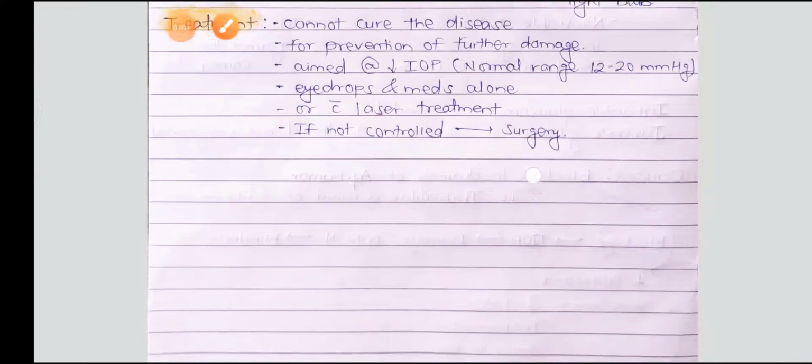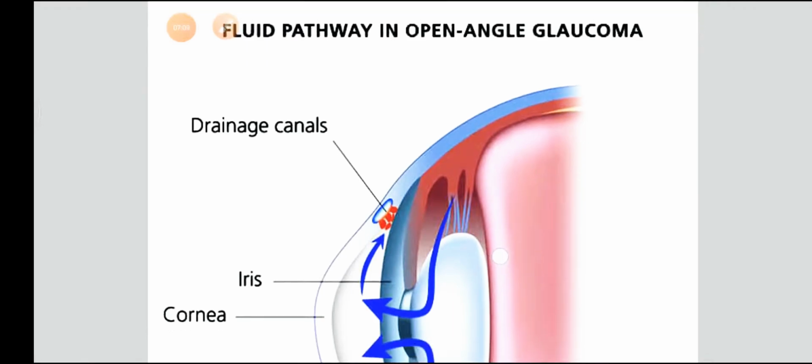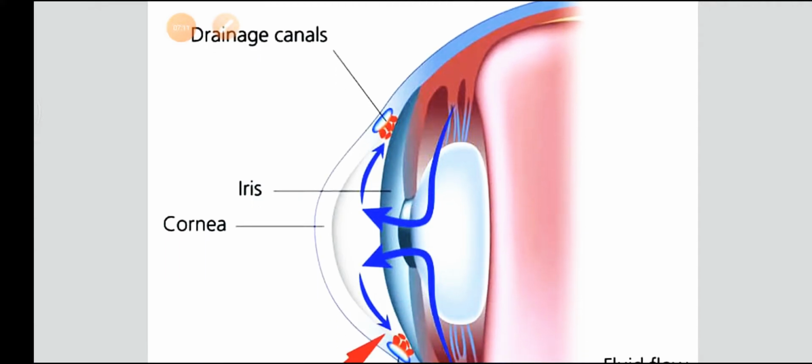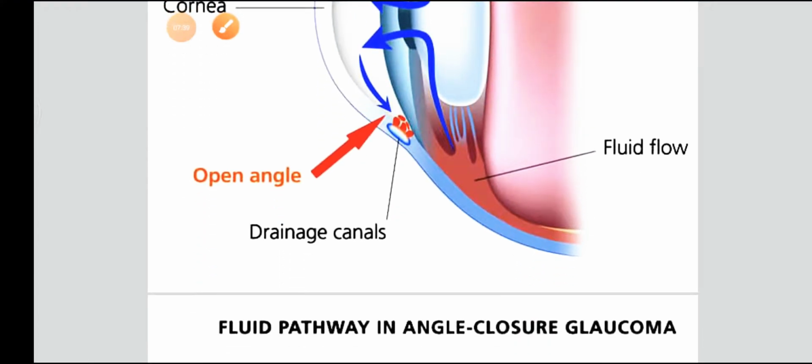Okay, so here are some pictures or the diagrams. So here's the fluid pathway in the open angle glaucoma. The open angle glaucoma has the microscopic blockages in the canals. Okay, so here's the ciliary processes. From here the aqueous humor is getting formed, and from the pupil it is going to the anterior chamber, and from here it is going into the drainage canals, and here's the blockage. Okay, so the intraocular pressure increases, and it leads to the damage of optic disc and the optic nerve.